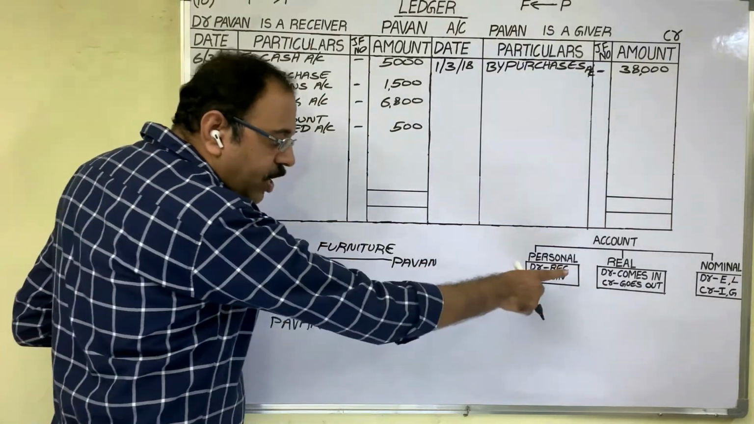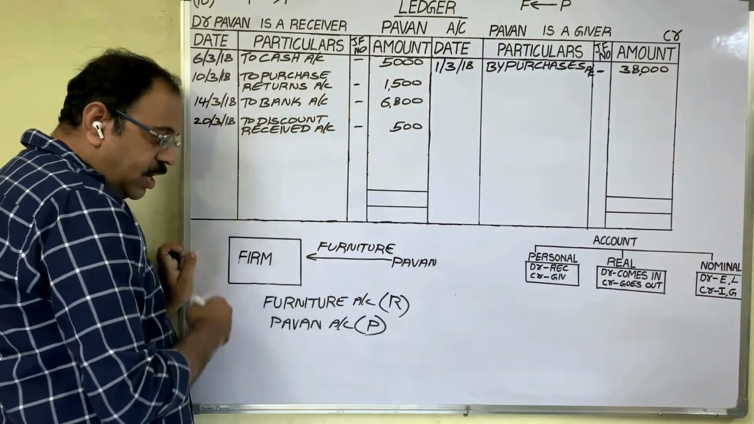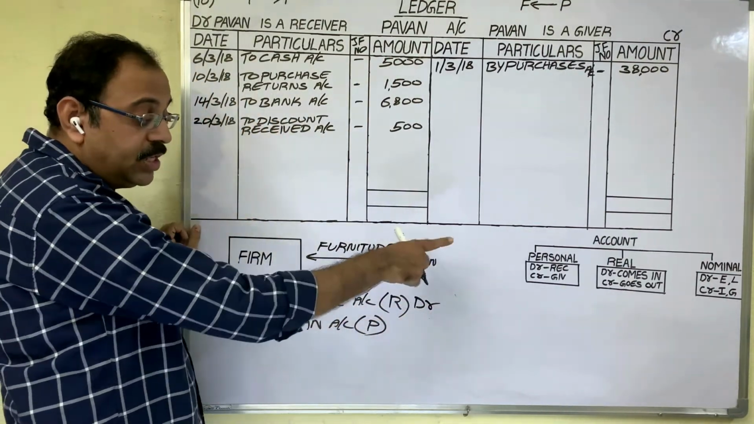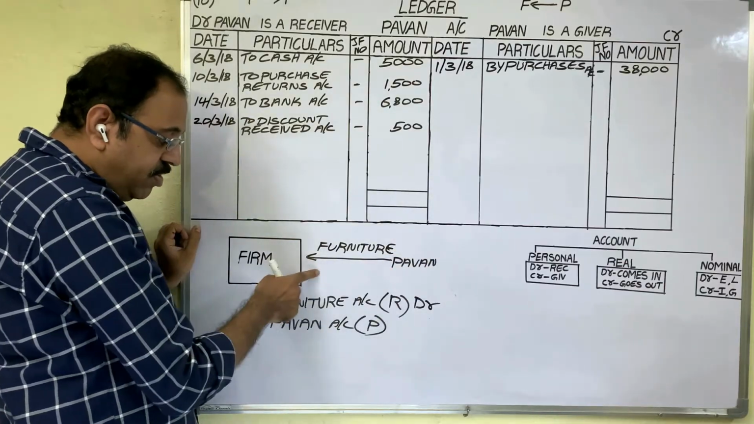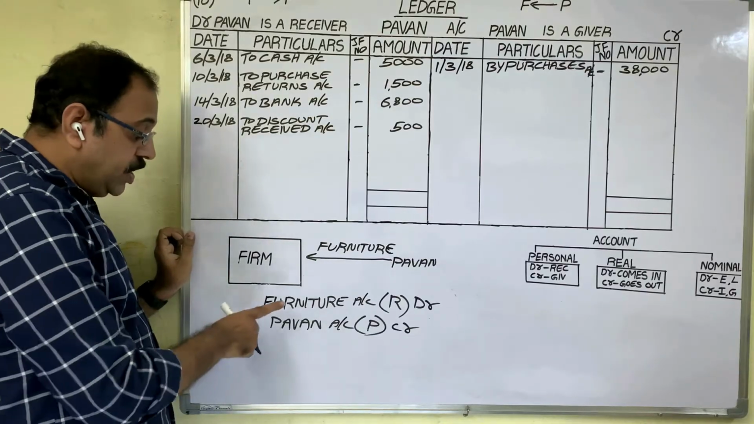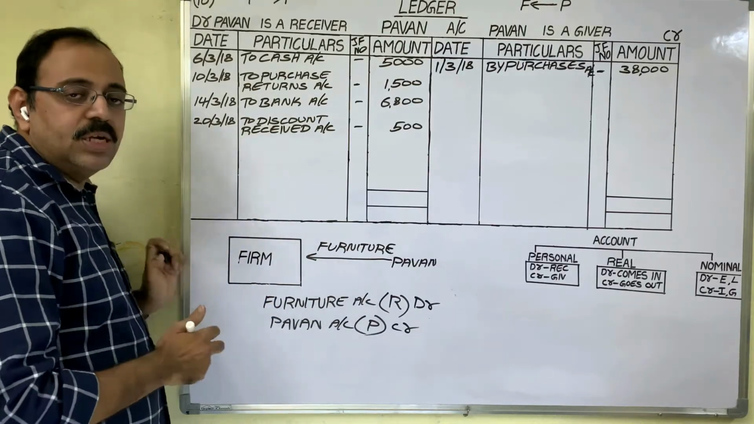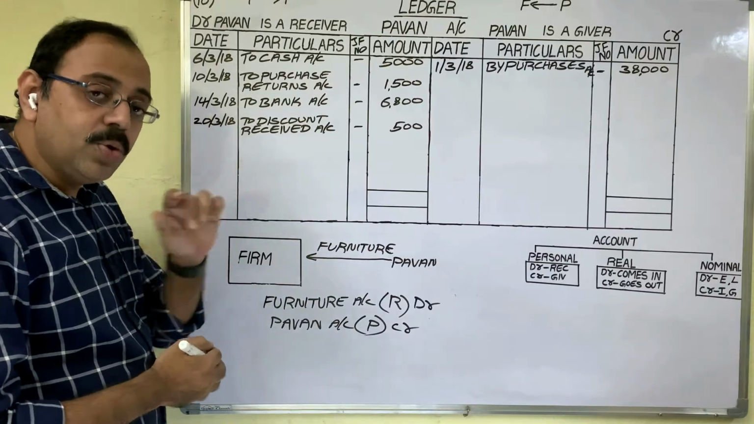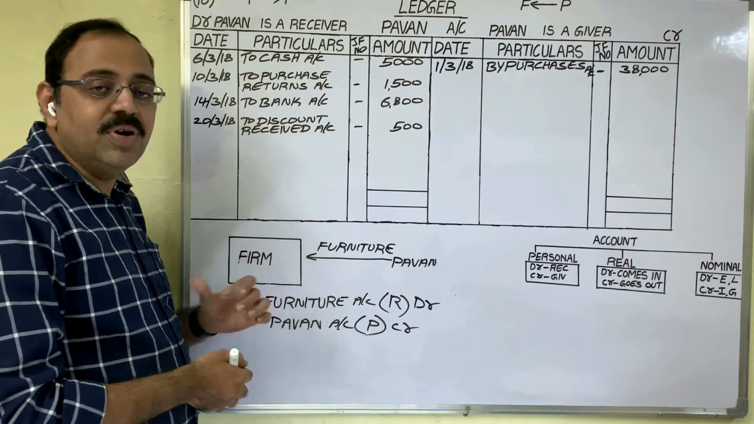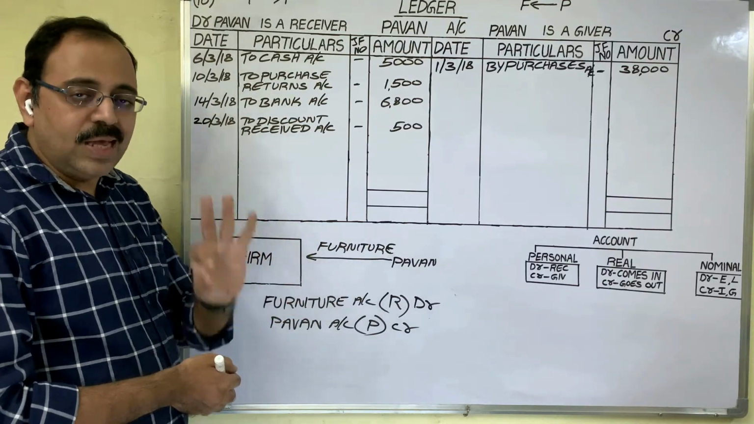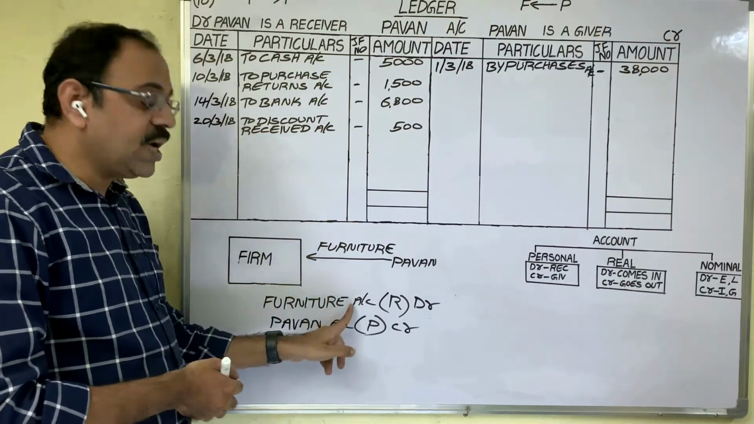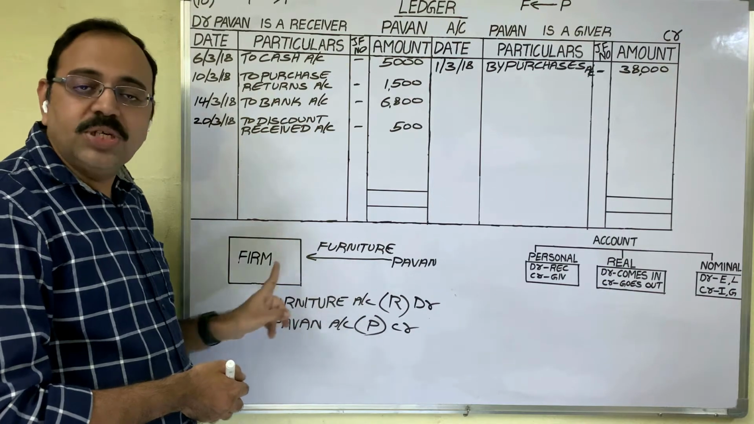Real account rule: debit what comes in, credit what goes out. Furniture is coming, so we should debit furniture account. Personal account rule: debit the receiver, credit the giver. Pawan is giving furniture, he is a giver, so we should credit his account. Now, instead of furniture, don't write purchases. That rule is applicable only for goods. If goods come as an account, then only we should change that word to purchases, sales, purchase returns or sales returns. If any fixed asset comes in the transaction, you need not change that word.